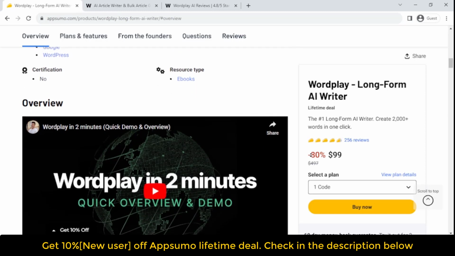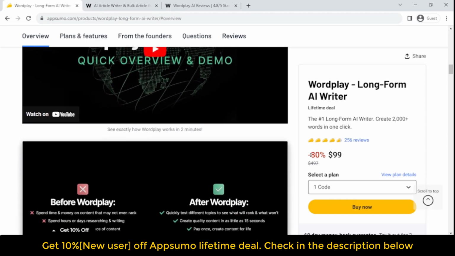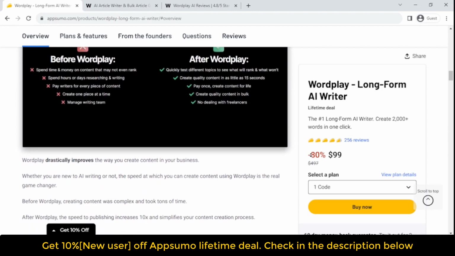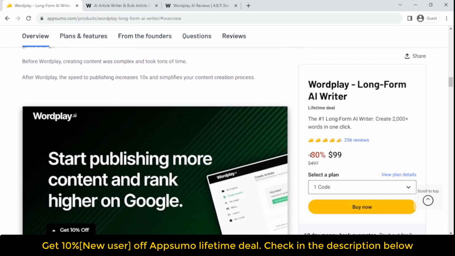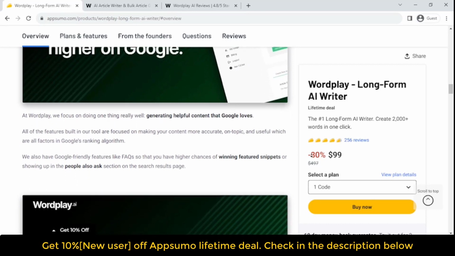With Wordplay, you no longer need to spend days researching and writing. You no longer have to wait on your writers in order to publish a piece of content. You can now get content in under 15 seconds that is already 95% of the way done. This reduces costs for you and makes it easier for you to publish content. Give Wordplay a spin today and you will not regret it.